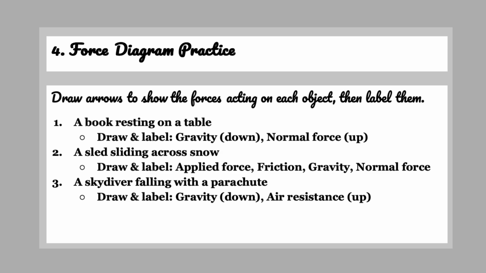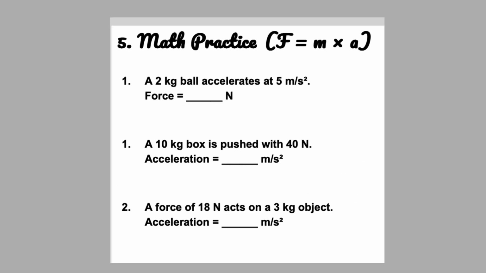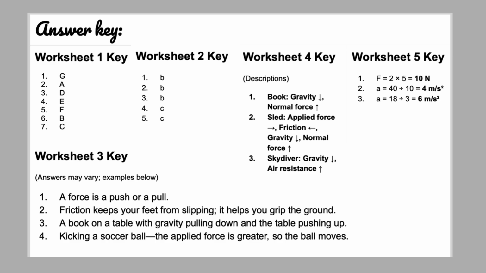Draw arrows to show the forces acting on each object, then label them. A book resting on a table: draw and label gravity down and normal force up. A sled sliding across snow: draw and label applied force, friction, gravity, normal force. A skydiver falling with a parachute: draw and label gravity and air resistance. So here is some math practice. There's an answer key, so you can check your answers.